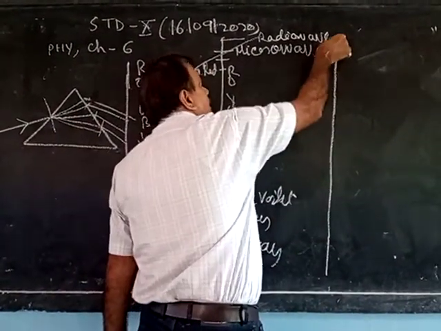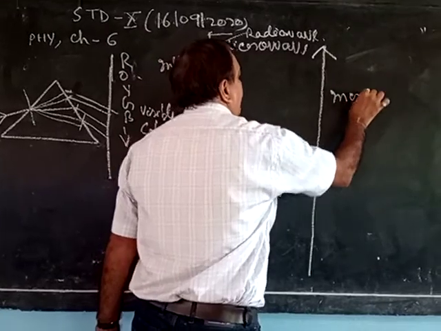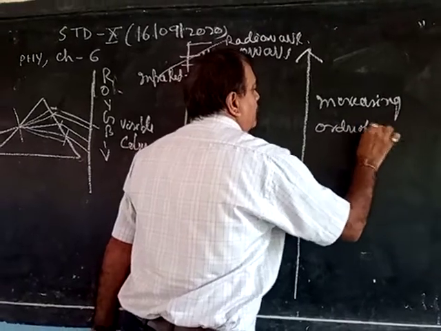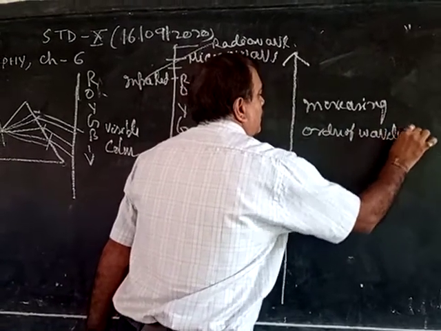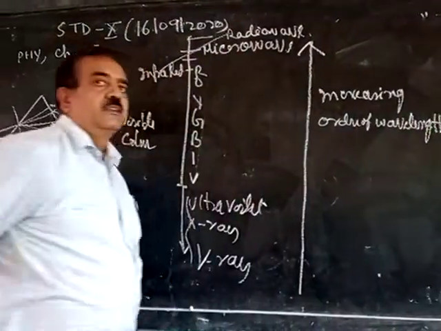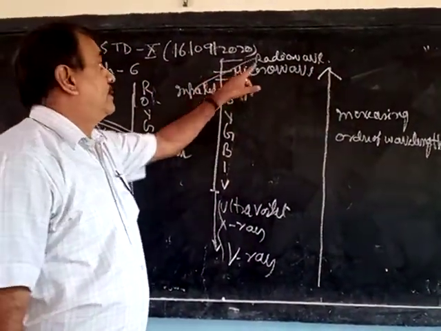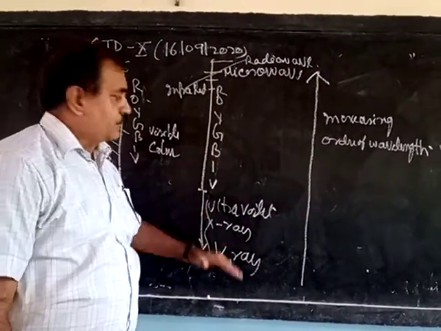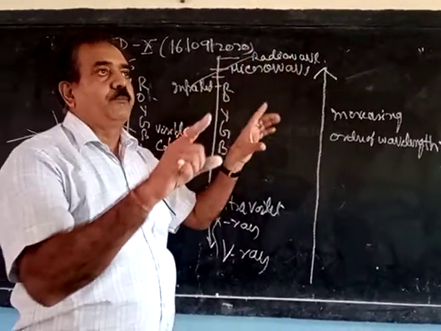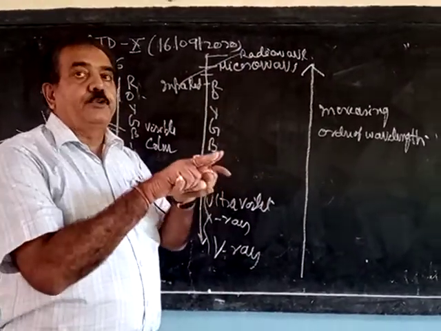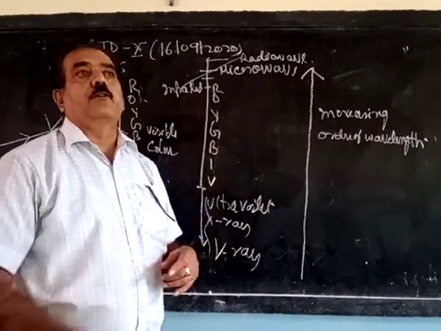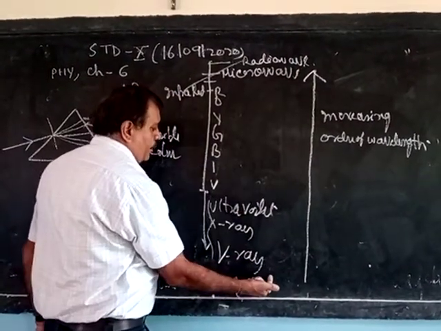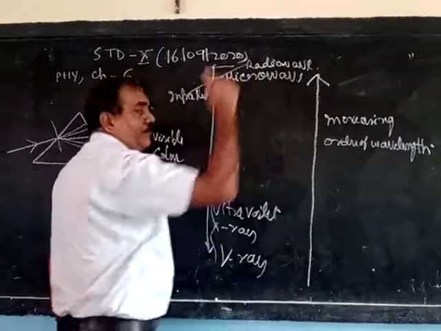This order is the increasing order of wavelength. Which one has the maximum wavelength? Radio wave. Which has the minimum wavelength? Gamma ray. So this is the increasing order of wavelength. The question will come, 4 or 5 names will be given, and you have to arrange them in increasing or decreasing order of wavelength. So remember this part: from gamma ray to radio wave is increasing order of wavelength.